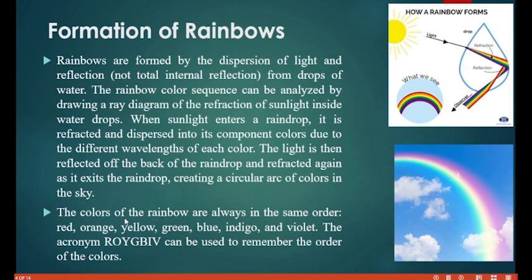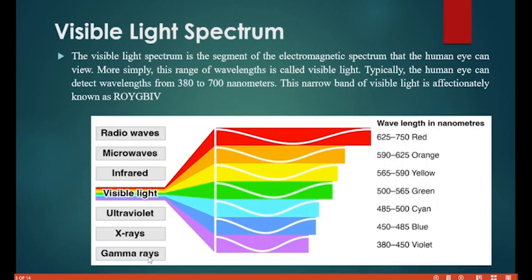The colors of the rainbow are always in the same order: red, orange, yellow, green, blue, indigo, and violet. The acronym Roy-Beef can be used to remember the order of the colors. Don't forget Roy-Beef. The splitting of white light, it splits into what? Roy-Beef. So the visible light spectrum, this is it. The visible light spectrum is a segment of the electromagnetic spectrum. So this is the electromagnetic spectrum. We cannot view.